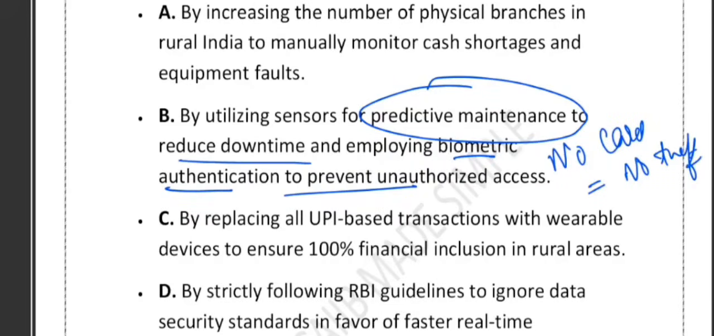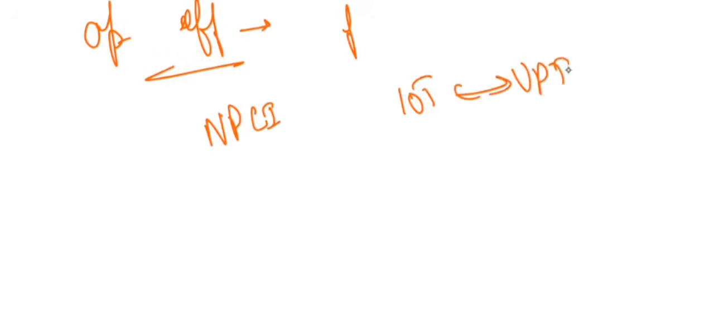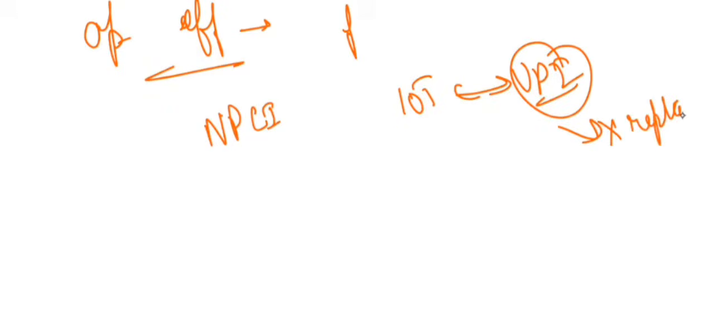Now what about option C? Option C says that by replacing all UPI based transaction with wearable device. This is incorrect. Why? Because case clearly says NPCI integrate IoT with UPI. Right. So NPCI integrate Internet of Things with UPI. And UPI is not replaced. UPI cannot be replaced. So wearable are option, not mandatory. So 100% financial inclusion is an exaggeration. So option number C is wrong.